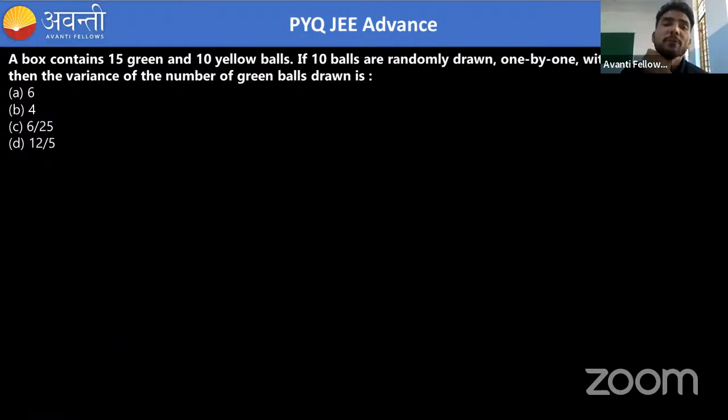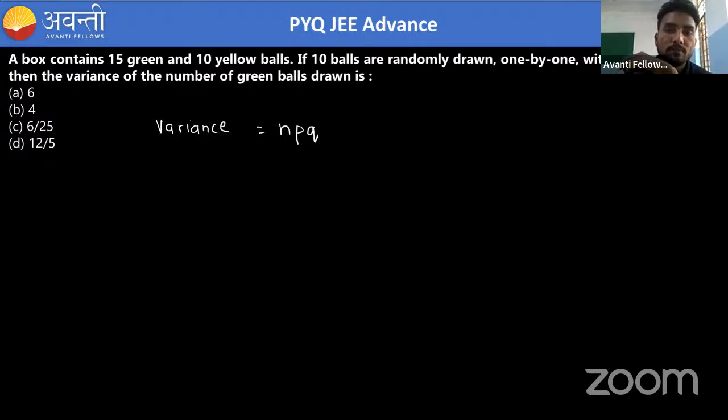A box contains 15 green balls and 10 yellow balls. Okay, and then they are saying that if 10 balls are randomly drawn one by one with replacement, what is the variance of the number of green balls drawn? Basically, there is a formula for variance. It is equal to NPQ.